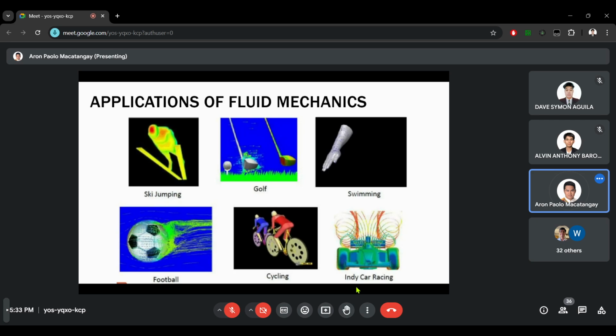And of course, last example here, race cars. If you watch F1 or Formula One, you would notice the design of the vehicles there, they are very, very low. They are very thin, kind of a teardrop design. That teardrop design in a very low body is because of the aerodynamics or the fluid mechanics behavior of the car.